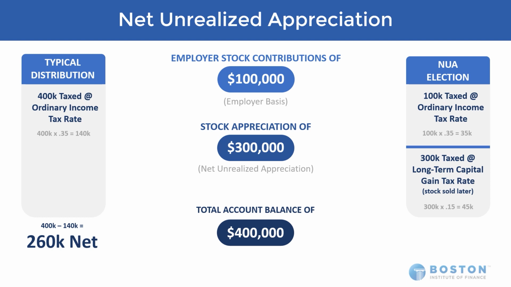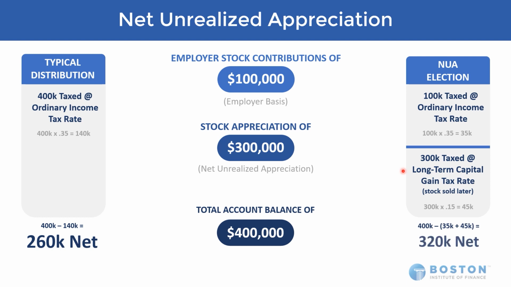And the cool thing is it doesn't matter whether the client holds that stock after the lump sum distribution for 1 day or for 10 years, it is forever long-term capital gain on that $300,000. Now, if it appreciates further over the years, then that's going to be short-term or long-term, depending on the holding period after the distribution. But I want you to understand here what happens on that original $300,000 of net unrealized appreciation.